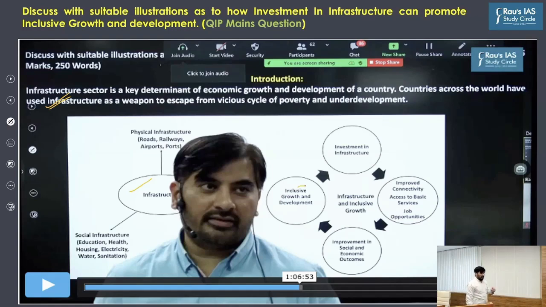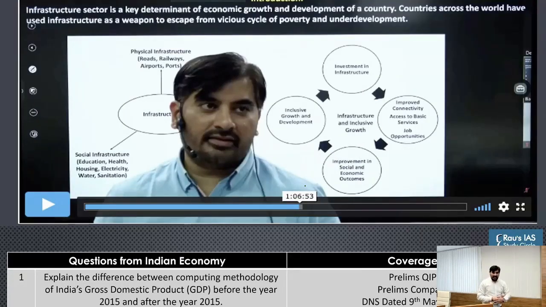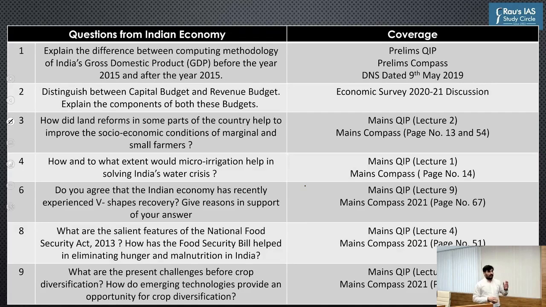So apart from this question, which I discussed in much greater detail, there are other questions also which can be answered from our different sources. So here in this particular table, as you can see, I've highlighted the questions asked in this year's mains examination and from which source you could have answered them. As of now, I'm not going into the details of these questions one by one. As I discussed at the start of the session, we will be coming out with a separate analysis of these questions one by one. So whatever answer I discussed with respect to the creation of infrastructure, in the same way, we will be discussing the answers to these questions one by one. I hope you're clear now.